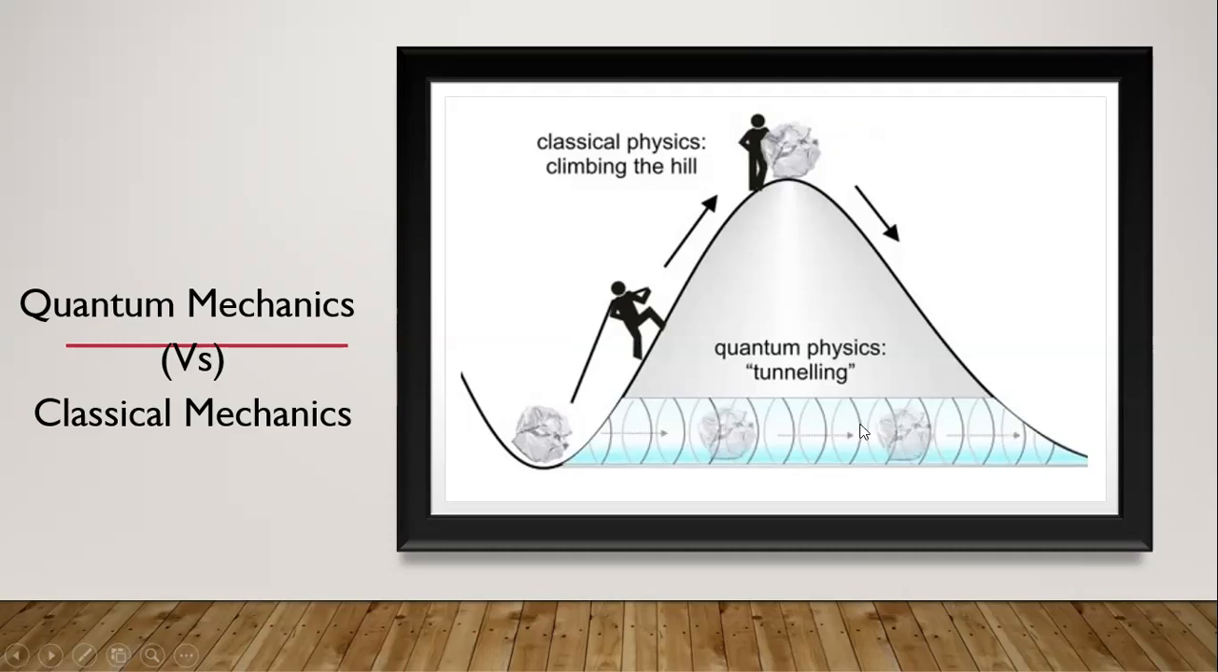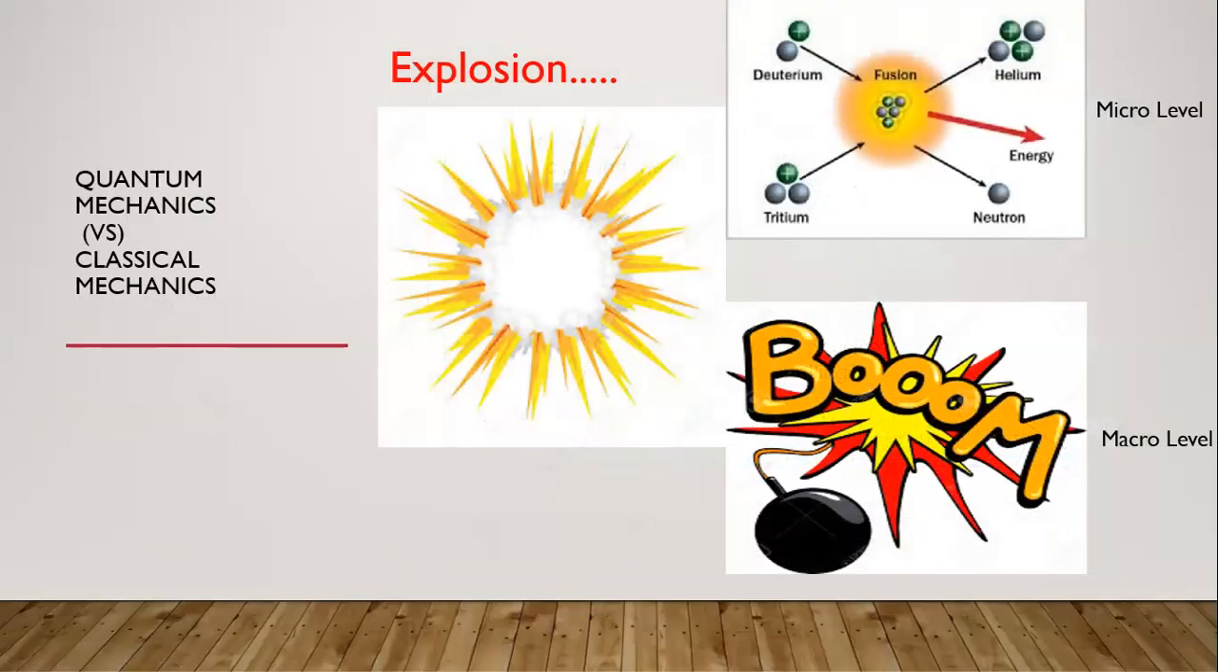So if you are tunneling through this hill, the physics of that phenomenon we are naming as quantum physics. Whereas if you are climbing over the hill, then the physics is nothing but your classical mechanics. Very simple here. The microscopic properties are going to be learned in quantum mechanics, whereas macroscopic properties are going to be learned in your classical mechanics. See, those are the examples we will go through here.